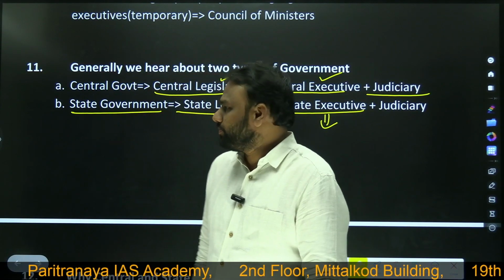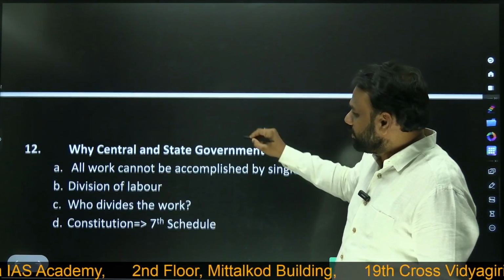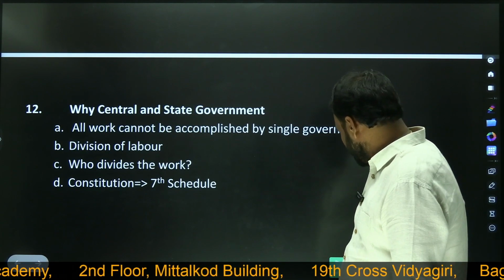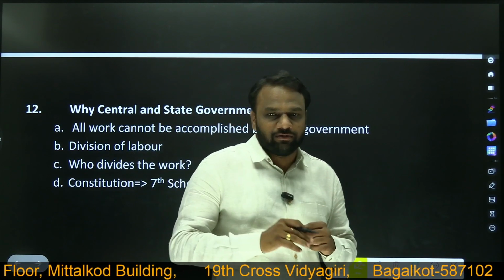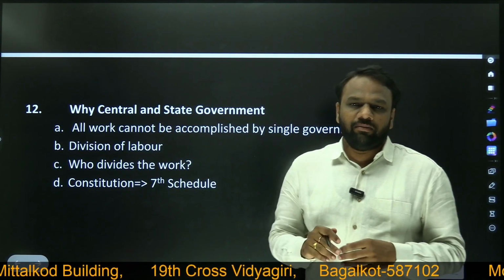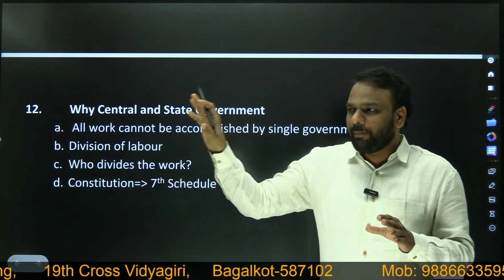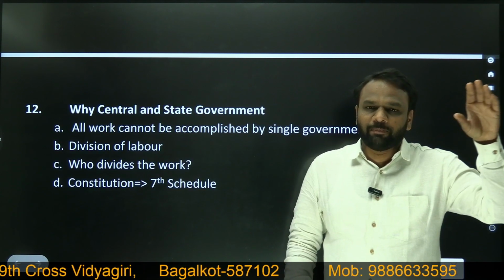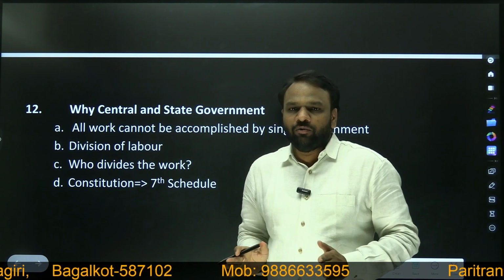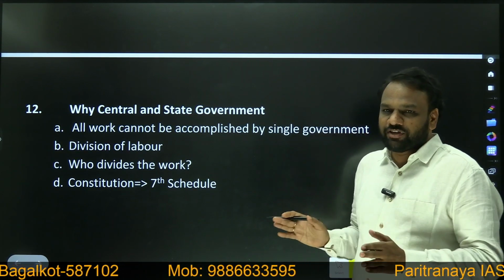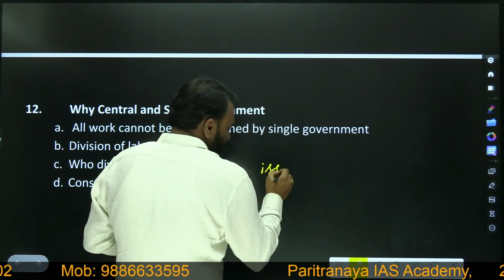So why do we require two sets of government? Why central and state government? The next important question. When we want to do any work, one single person cannot do all the work, so we require division of labor. It means the work will be divided, and on this particular work a person should be involved, and on that particular work another person. In order to make the administration of this country easier, there is a division of labor.